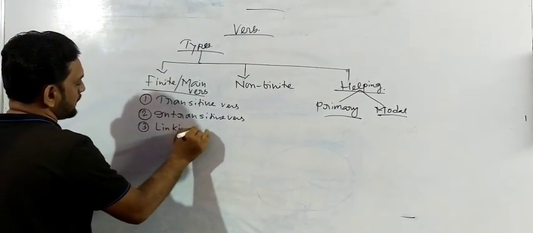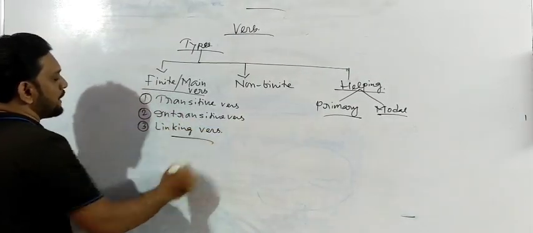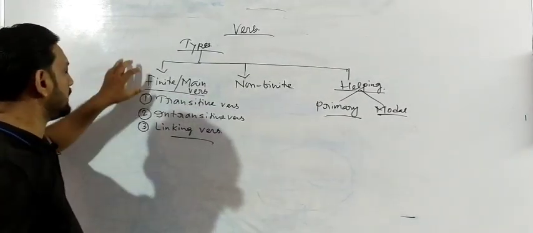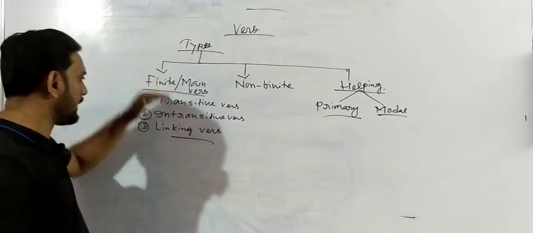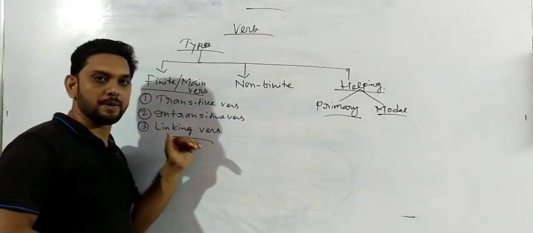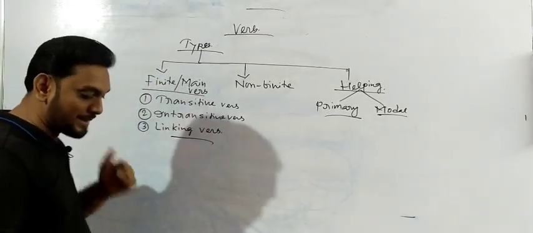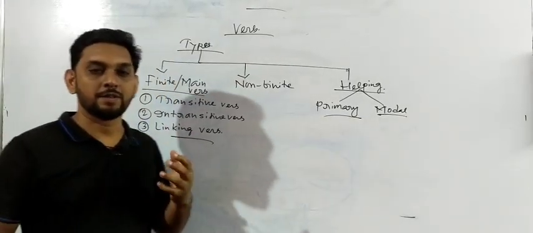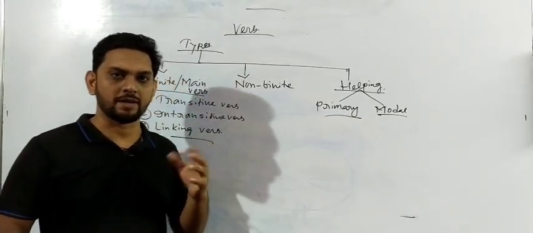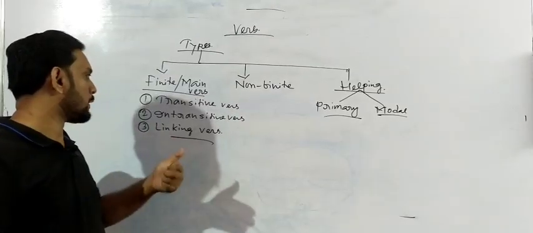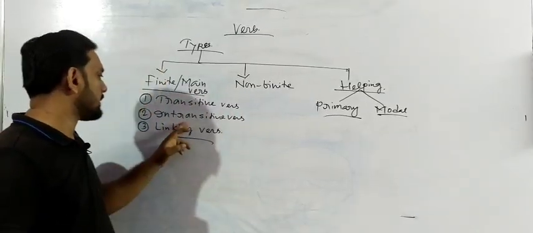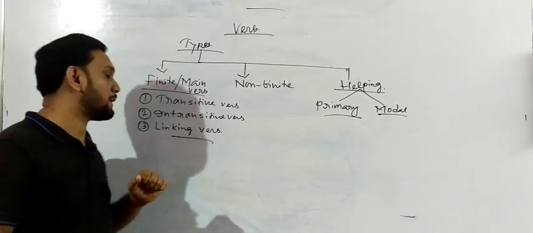Finite verb, or we can say main verb, has been divided into 3 parts: transitive verb, intransitive verb, and linking verb. Now we have to understand the definition of transitive verb. Already I have made videos on the topic of transitive verb last day, you can also see those videos.